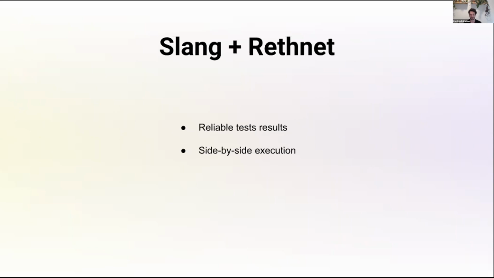And in general, this should work great and let us have the best of both worlds. Reliable test results, because they are the results that the Solc version of the contract generated, and that's going to be the same ones that this contract would generate on mainnet. And at the same time, we are also going to have as much metadata about the execution as we need.